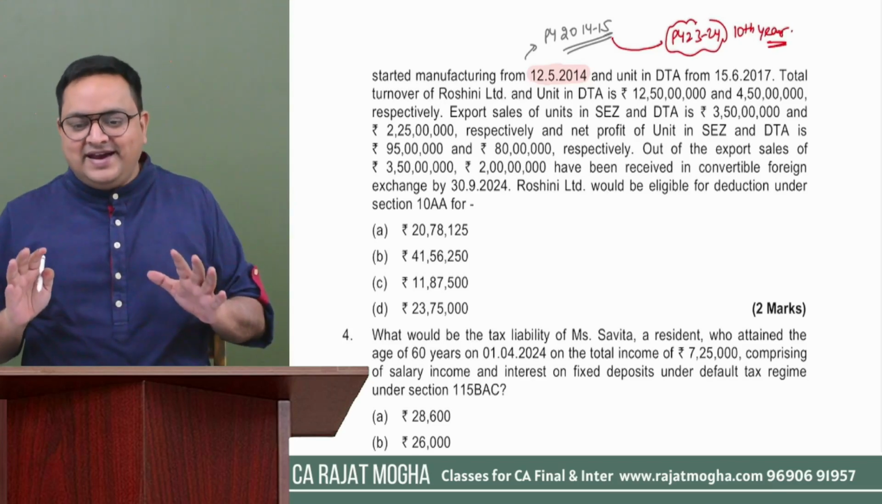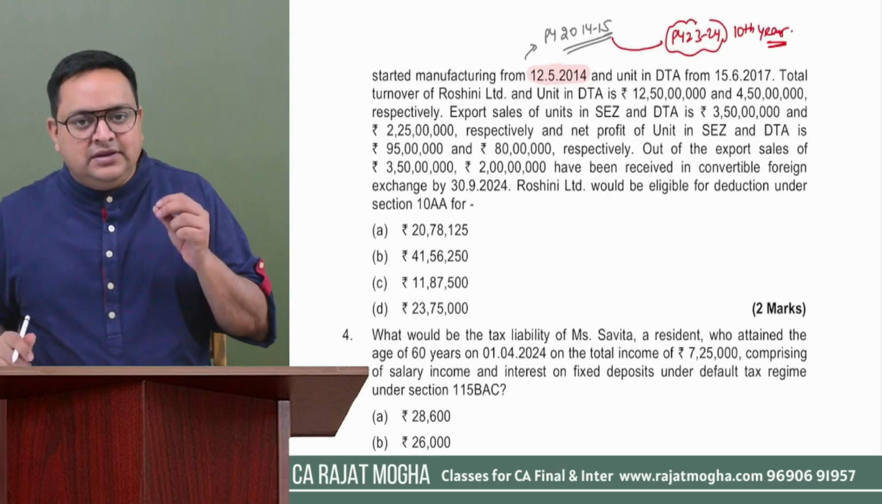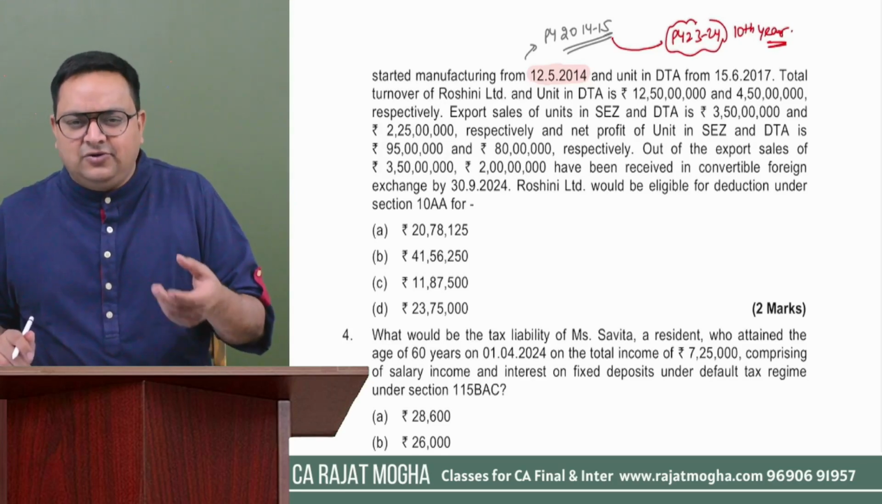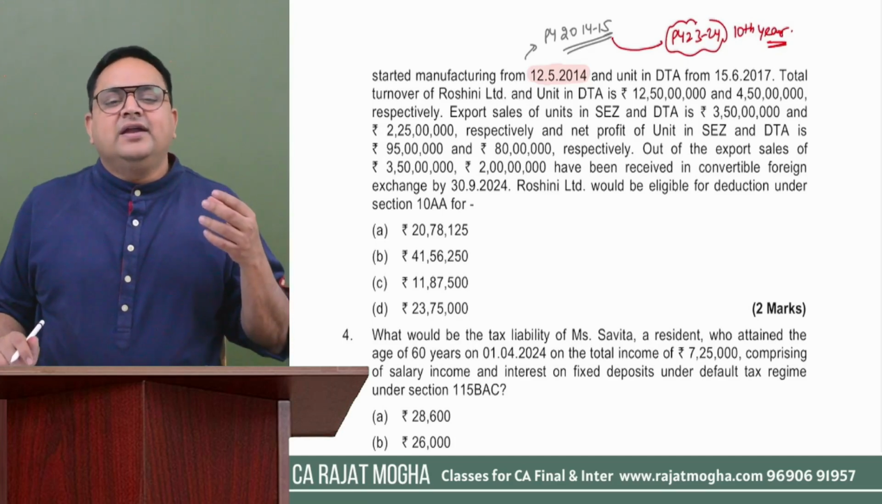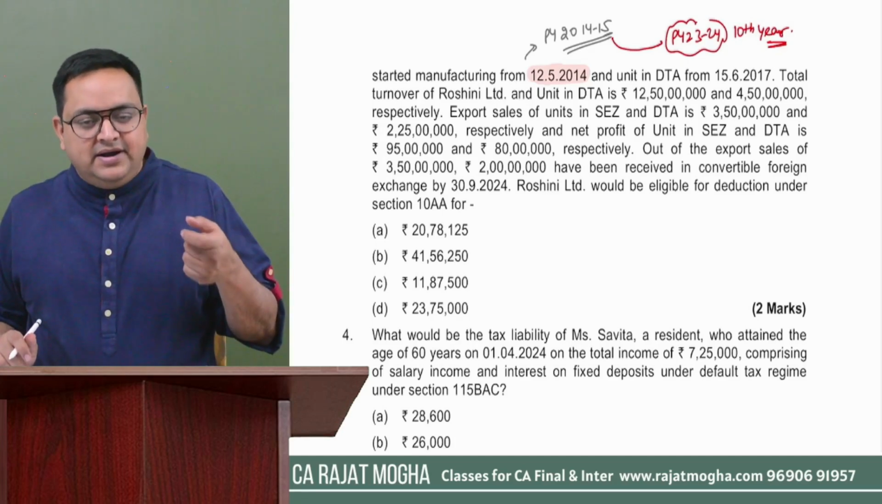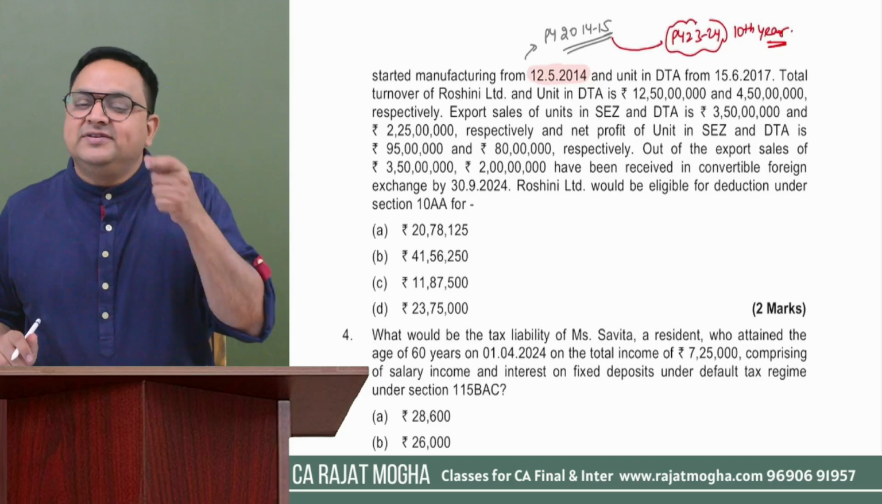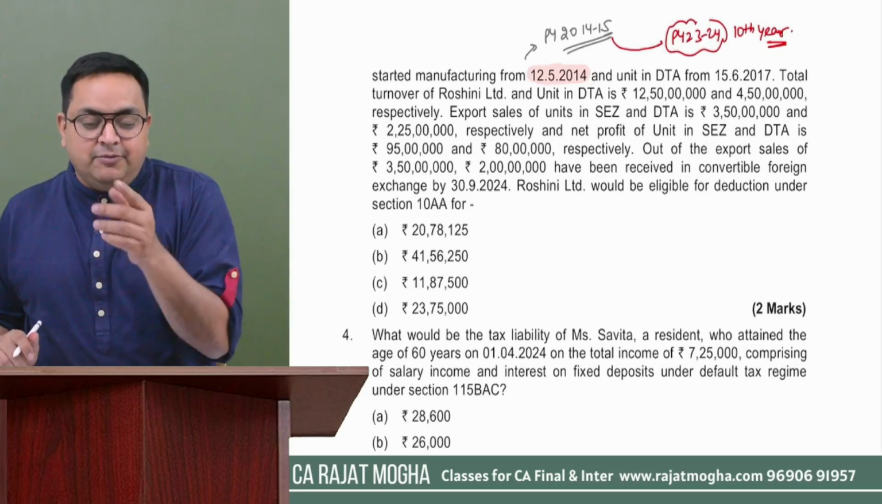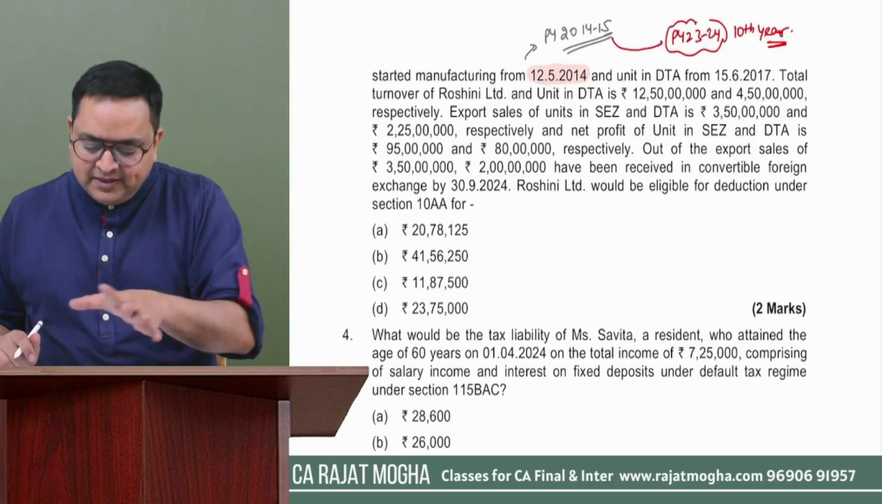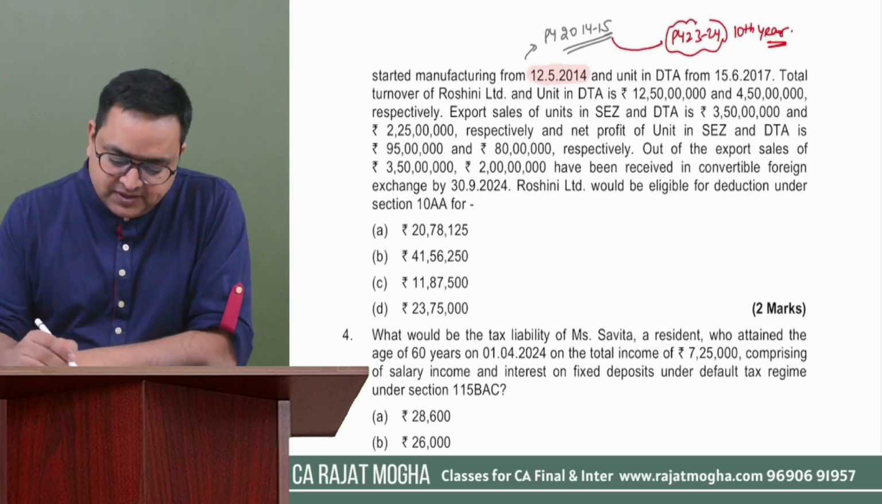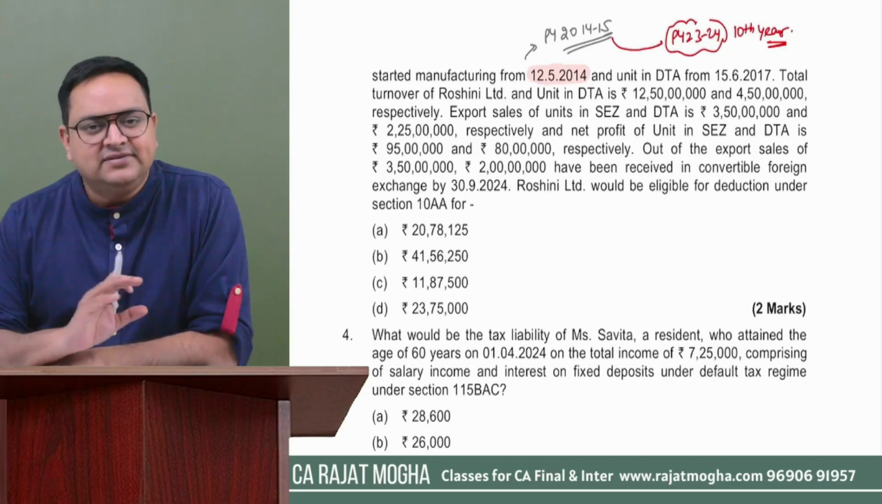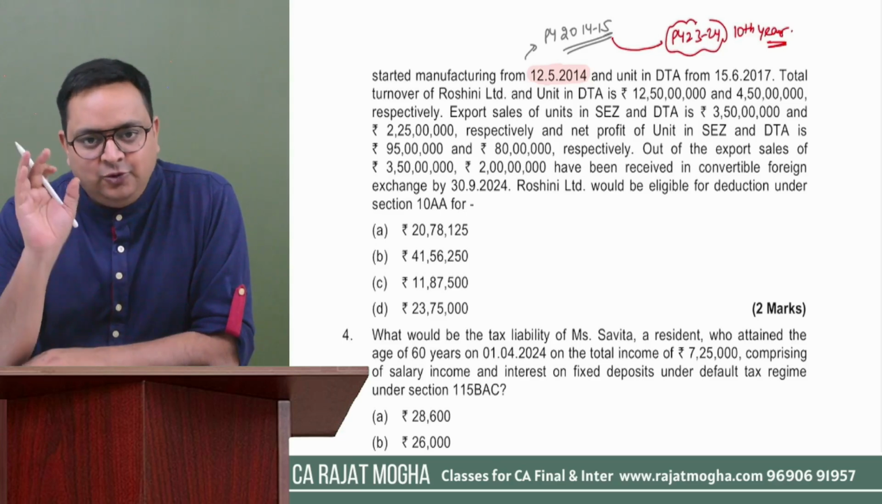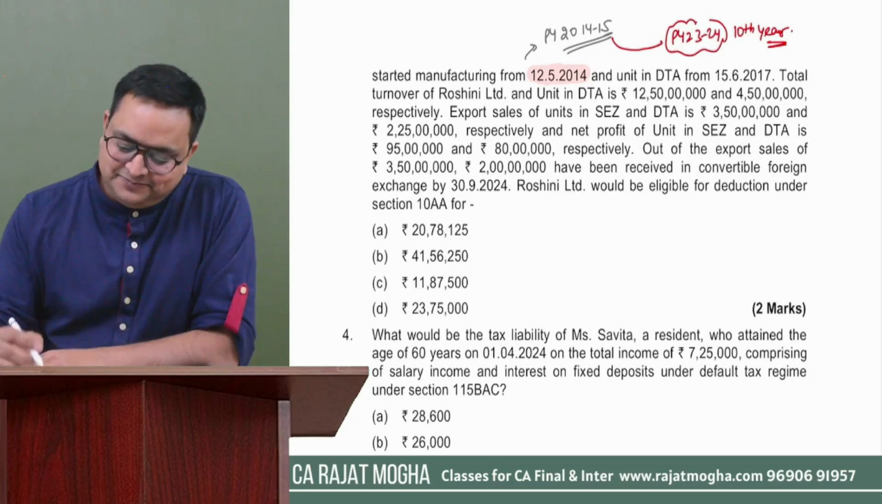So we now understand that we are going to give a deduction. This is not an individual assessment, this is a company. So we are going to give them deduction of 50% of the profit which is related to their SEZ unit, and that should be in proportion to the export sales, right? I'll make you understand that also, because 10AA is something which is always an examiner's favorite. They do ask questions on this particular section.